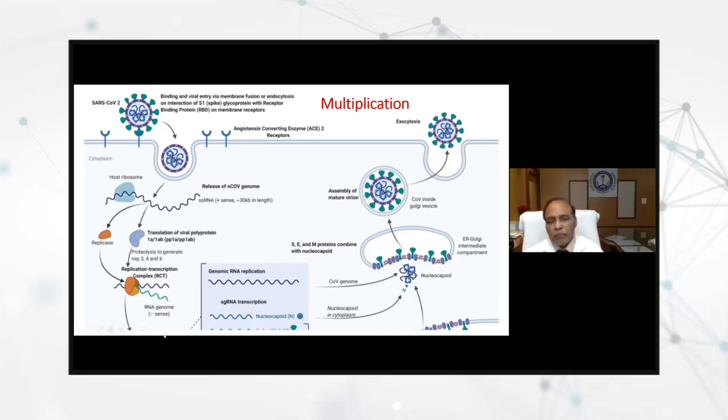And then, as I said in the beginning, we have the living machinery in our cells. So it will incorporate its own RNA and start multiplying. Because the audience is not microbiologists, I will not give more details. But what happens is that it multiplies inside, converts its RNA into DNA, then again RNA, and then it comes out as proteins and RNA. They are again synthesized, and this comes out, which is known as exocytosis. So millions of new viruses will come out in the excretion of the infected person.